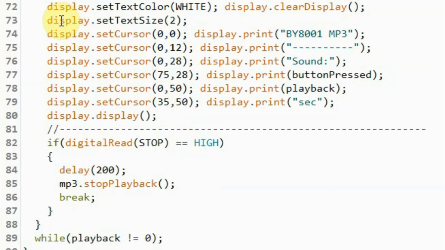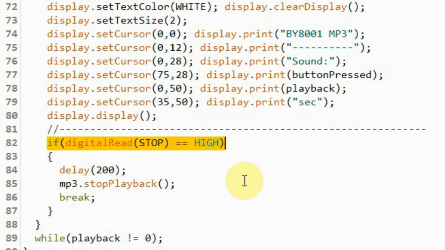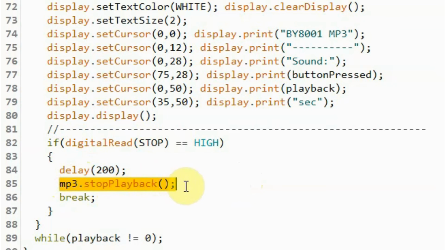During track playback, we display the track information on the OLED screen, and then we check the status of the push button. If pressed, then we stop the playback and we leave the do-while loop and back to the main loop function. On the other hand, if we let the track play till the end, then this while statement becomes false, and the program will leave the do-while loop and back to the main loop function.